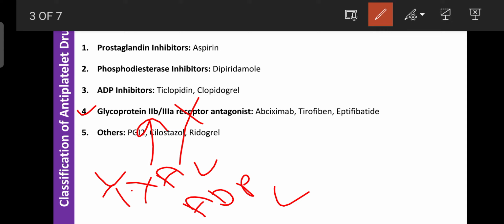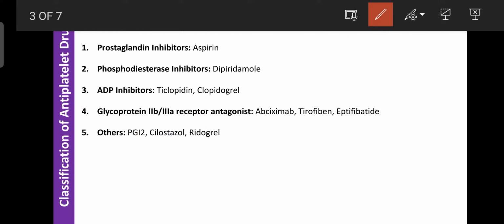So that's why these are also used as antiplatelet drugs. Regarding the others, that is prostacyclin, cilostazol, and ridogrel, they inhibit platelet aggregation. Among them, PGI2 is a prostaglandin derivative, also known as prostacyclin.